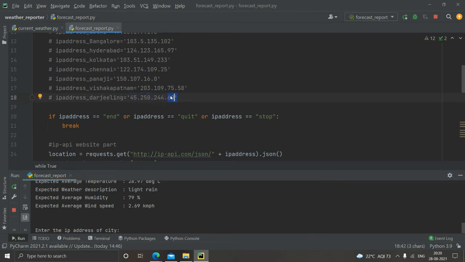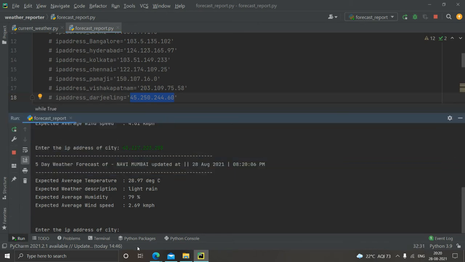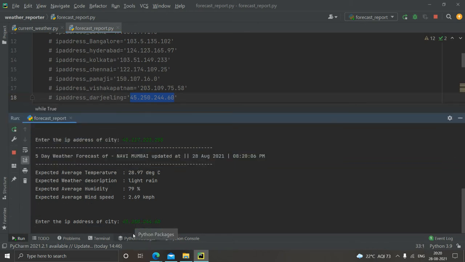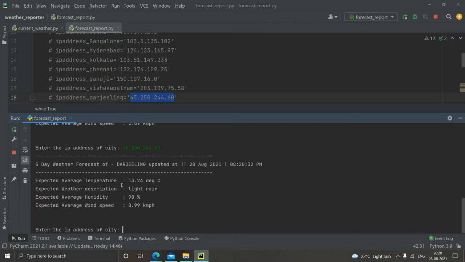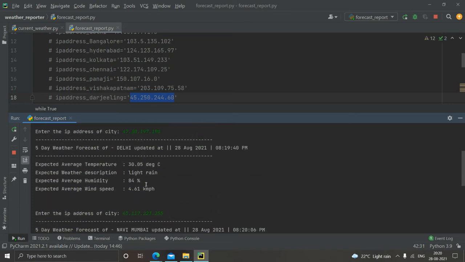Let's do one thing. We will check it for a different city, Darjeeling, which will be interesting. Now we are going to give that as an input. Yeah, so for Darjeeling, the temperature is 13 degrees Celsius. Obviously, it would be cool. And the humidity is 98% and wind speed is very low. So this is the thing.